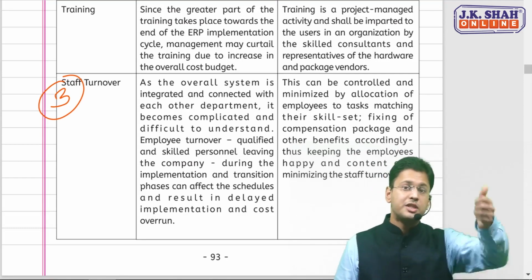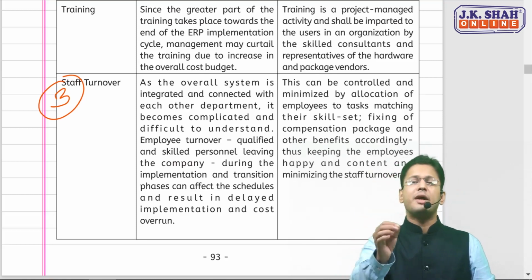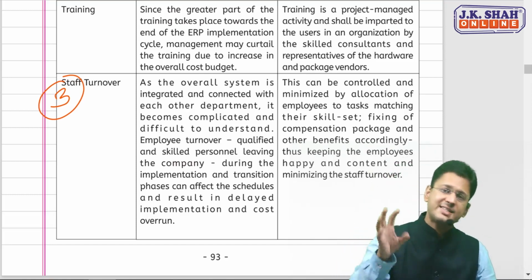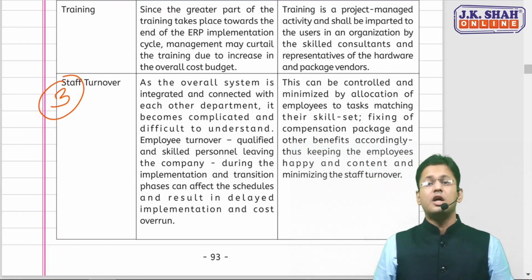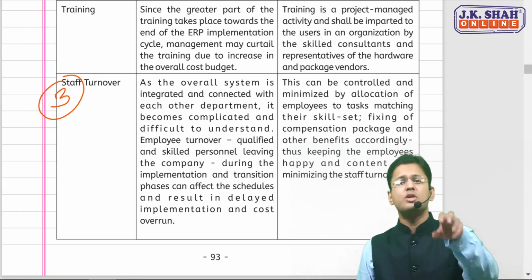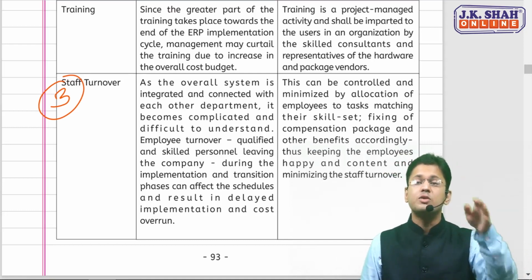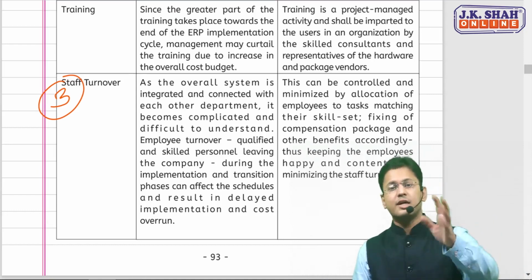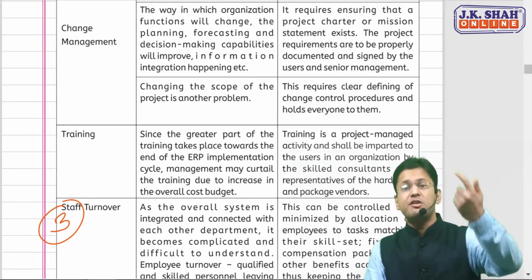So what should be the control for this? The control can be just fix the compensation packages accordingly. Pay high salary to them because they're working hard to implement this ERP. Allocate only that work to them which matches their skill set. Do not overburden them. So staff turnover thereafter would be less. So this is the control. Now once we are talking about staff turnover, let's talk about staff training.